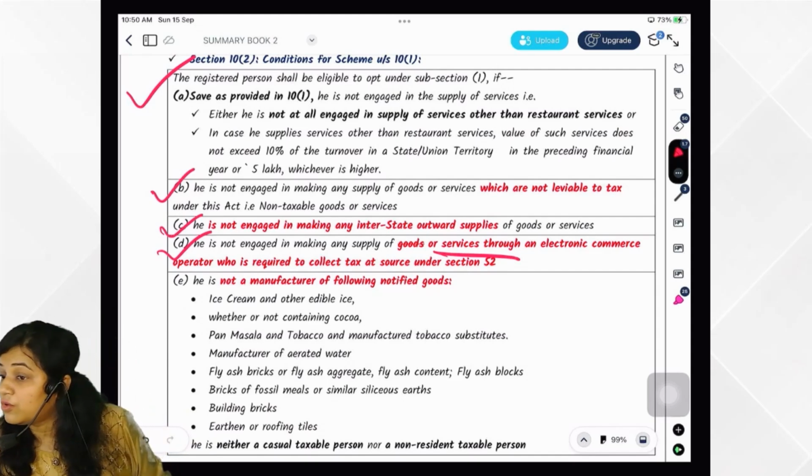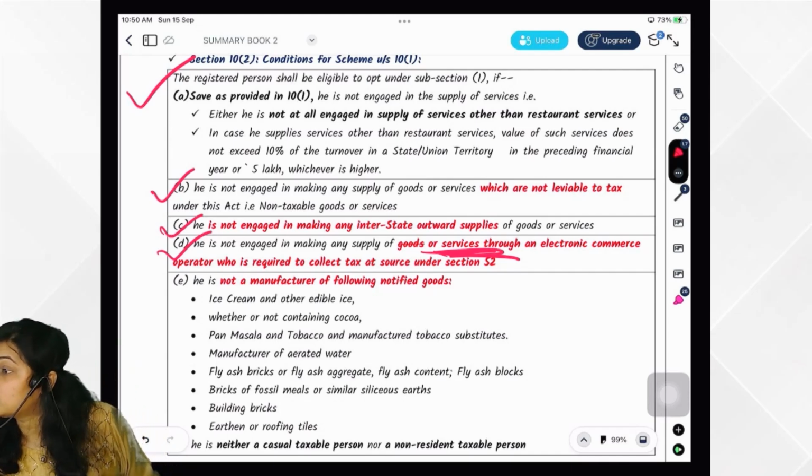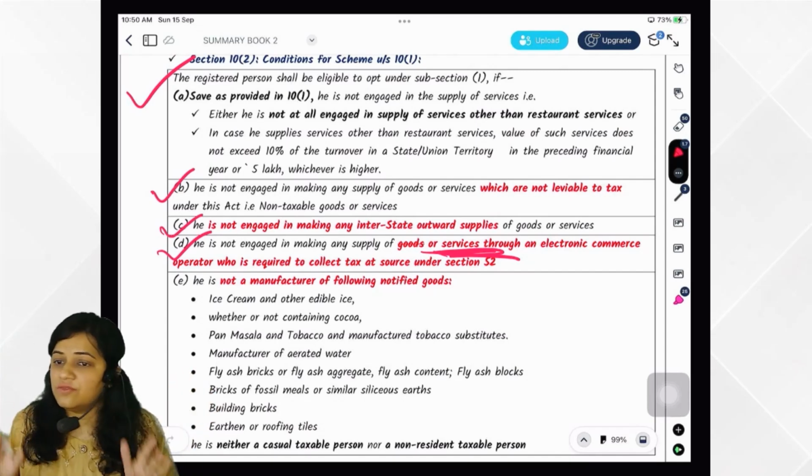Then you should not supply services through ECO who is liable to collect tax at source under section 52. So what you should not do? You should not supply services through ECO. Goods very well you can do. Not an issue. Services you cannot do.